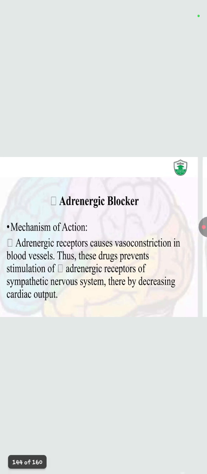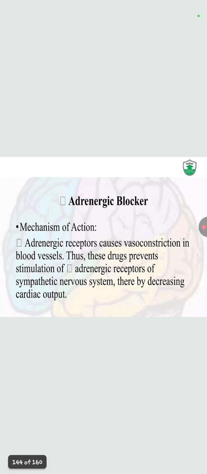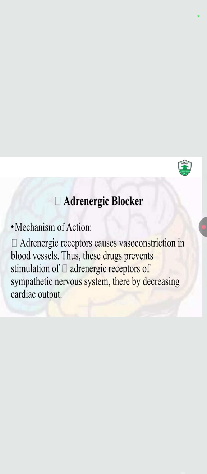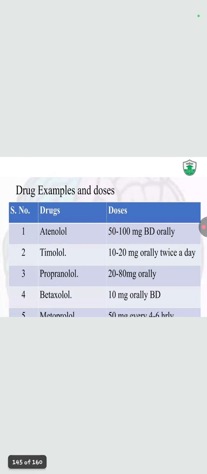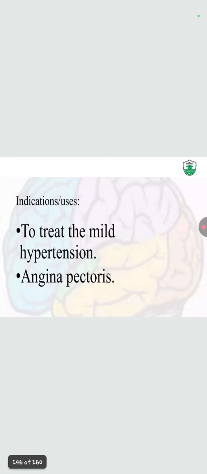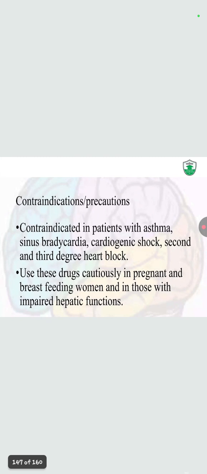To agonize or antagonize them, some drugs are given. A sympathomimetic drug agonizes the system, and a sympatholytic drug antagonizes the system. So an adrenergic blocker is a sympatholytic drug that antagonizes the sympathetic nervous system. These are the drugs of the adrenergic blockers, that is the beta blockers: atenolol, timolol. Indication: to treat mild hypertension and angina pectoris, that is chest pain.